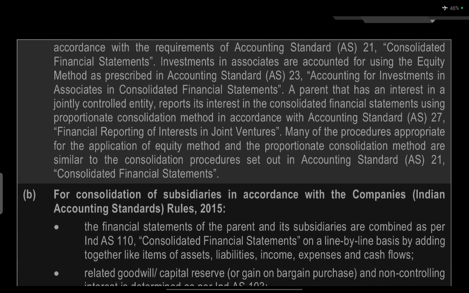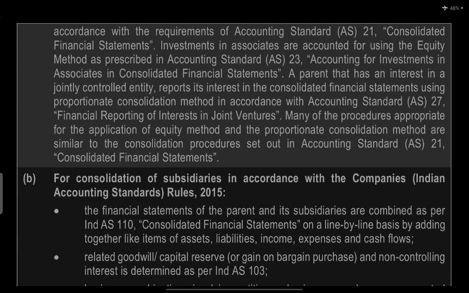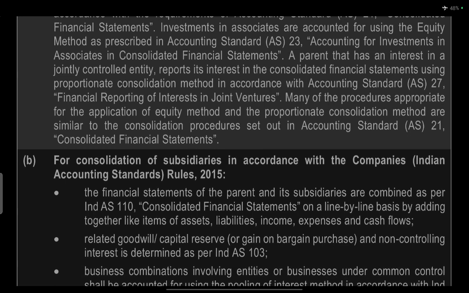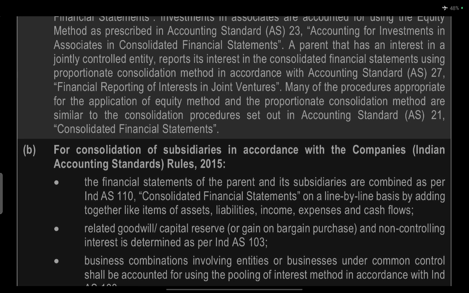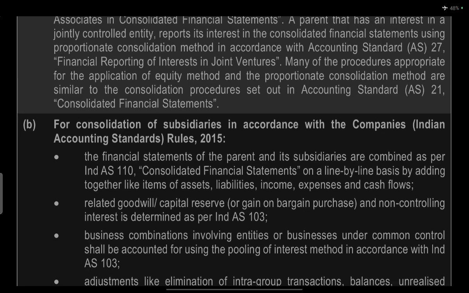In consolidated statements, investments in associates are accounted for using the equity method in accordance with Accounting Standard 23, Accounting for Investments in Associates in Consolidated Financial Statements. Where the parent has an interest in a jointly controlled entity, it reports its interest in the consolidated statement using the proportionate consolidation method in accordance with Accounting Standard 27, Financial Reporting of Interests in Joint Ventures. Many of the procedures appropriate to the application of the equity method and the proportionate consolidation method are similar to the consolidation procedures set out by Accounting Standard AS 21, Consolidated Financial Statements.